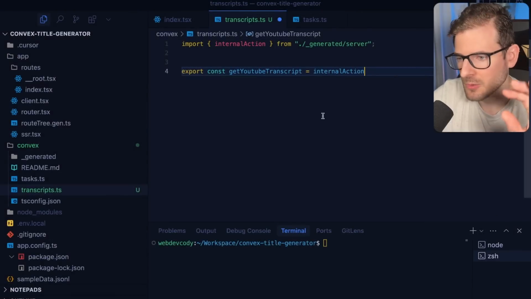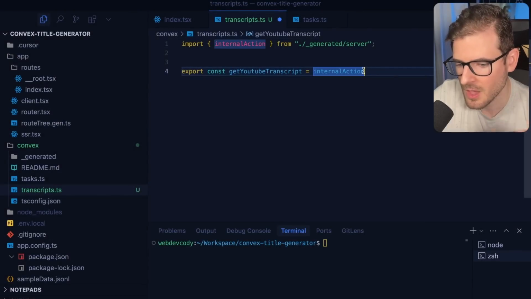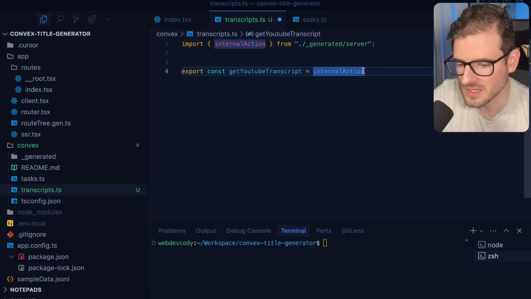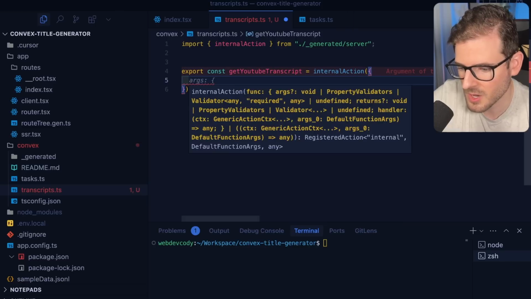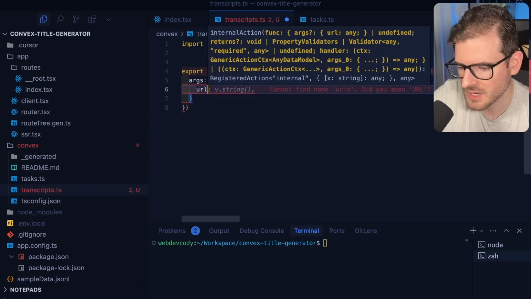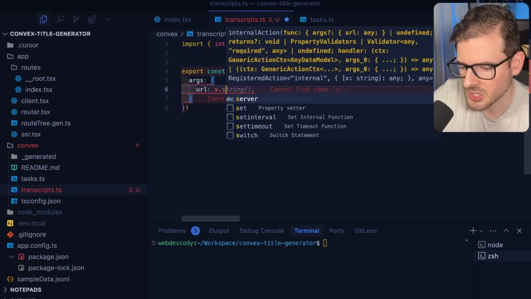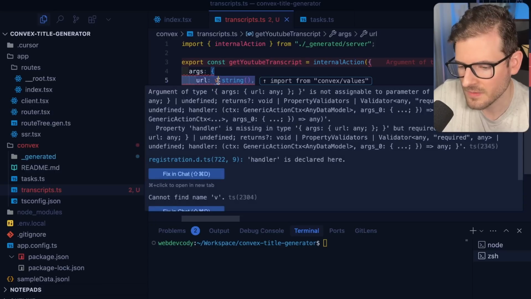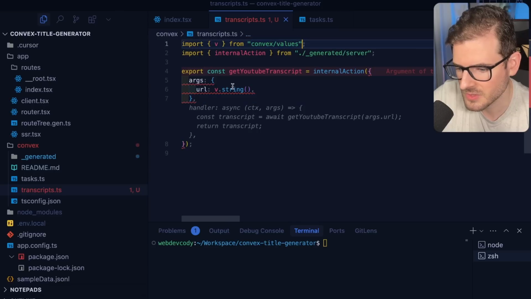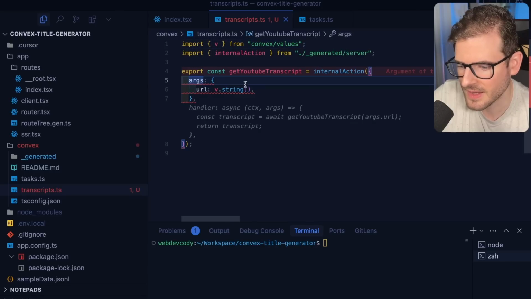Okay, so typically I would start with an internal type of thing, unless you know for a fact it's something you want to invoke from the UI. Like, is it a public facing endpoint that you want to invoke? Usually you probably want to do an internal though. So let's just go ahead and define some args. And the way you can define arguments, let's just give it a URL, and we'll say v.string. Now this v is Convex's built-in way to do parsing. So by default, there's something called Convex values that allows us to define what the arguments need to be to call this action.